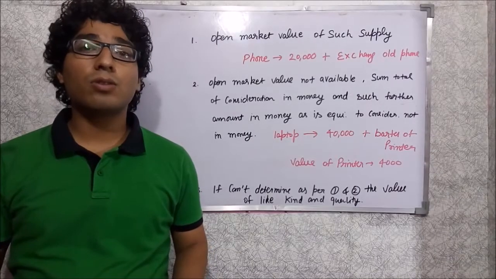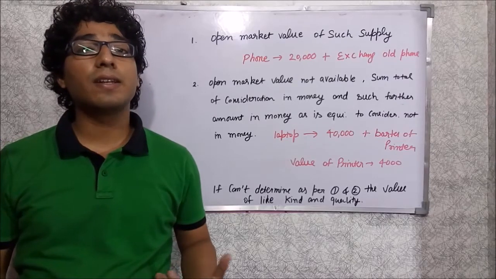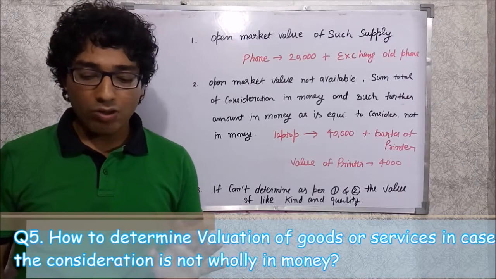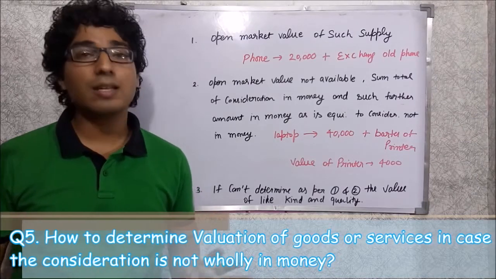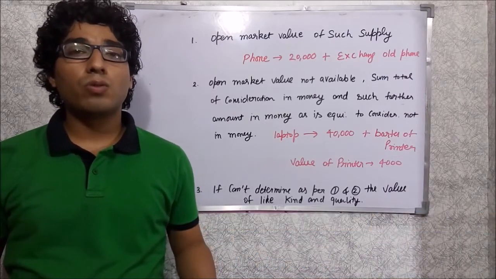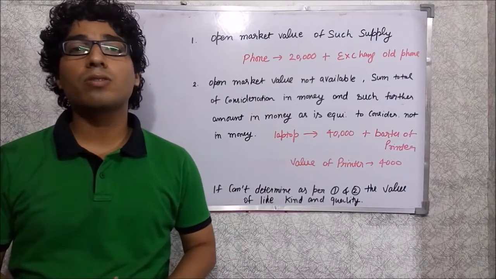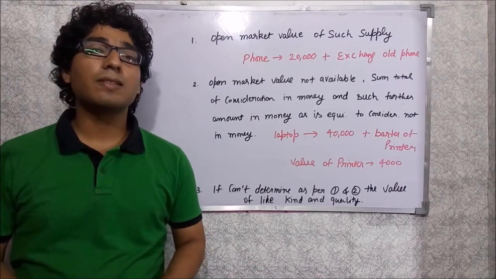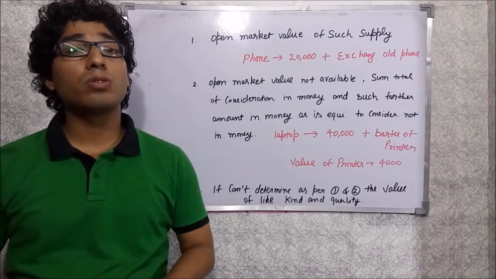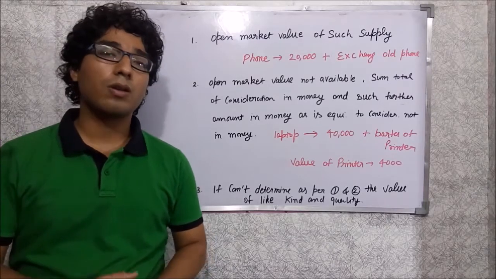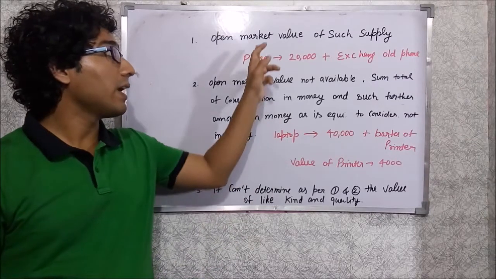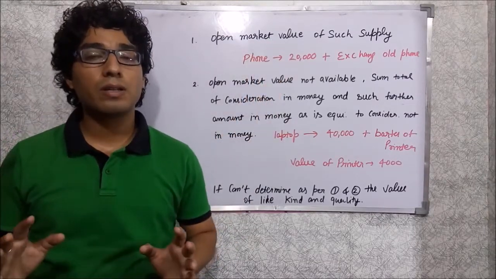The next question relates to the valuation of goods or services in case the consideration is not wholly in money. How do we determine the valuation in that case? The answer is given under the valuation rule, and rule number 1 talks about it. In case the consideration is not wholly in money, we have to determine the value of goods or services as under. Rule number 1, clause A says that the value of such supplied goods or services can be taken as the open market value of such supply.